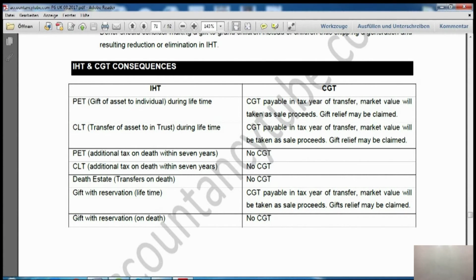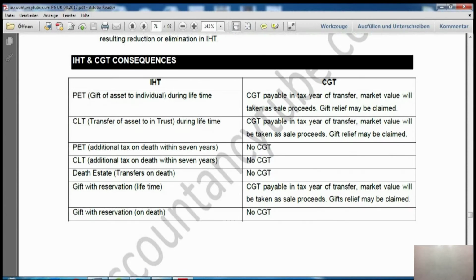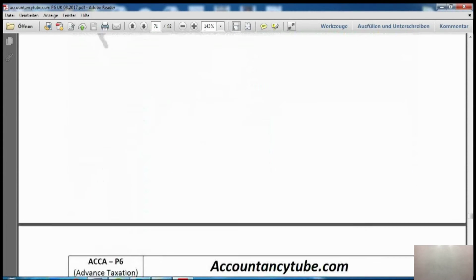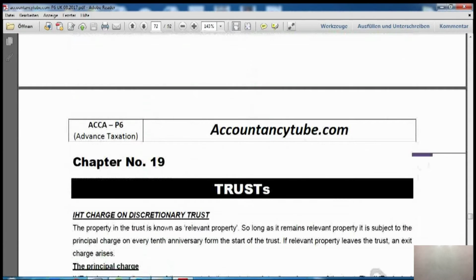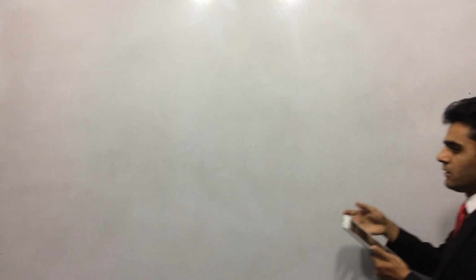All right. So that was our inheritance tax, and we have actually finished our chapter on inheritance tax. This was another very important portion of P6 taxation. So that's it for now, and please make sure you do as much practice as you can of the questions of inheritance tax.